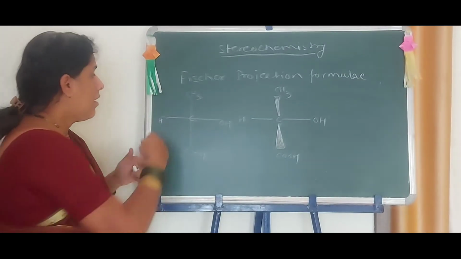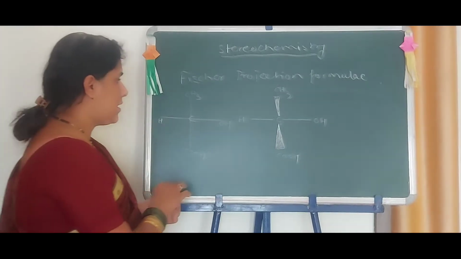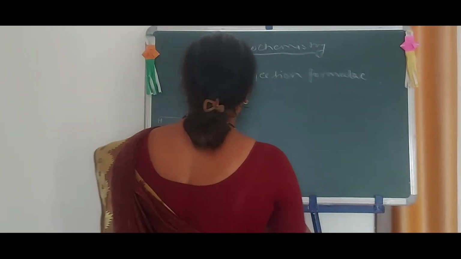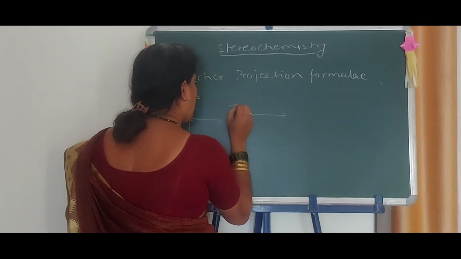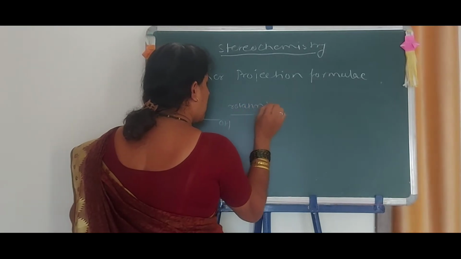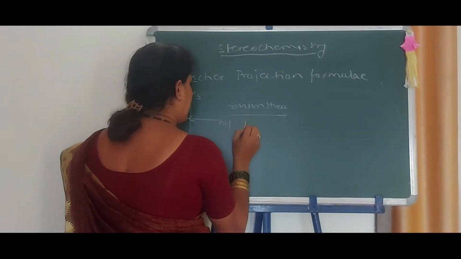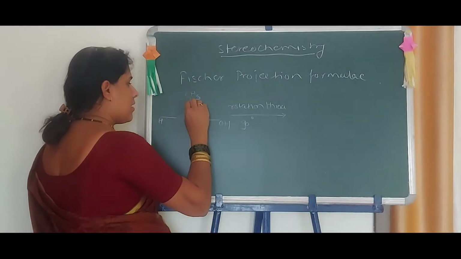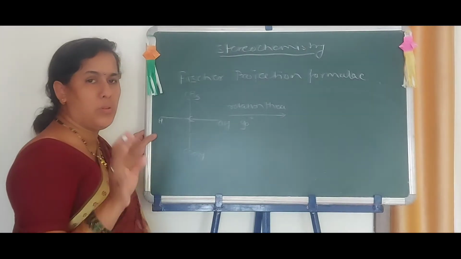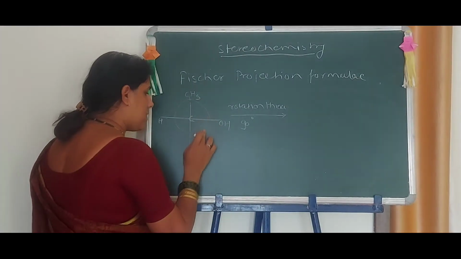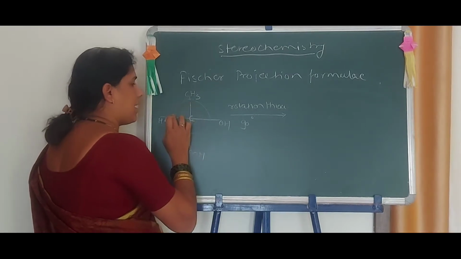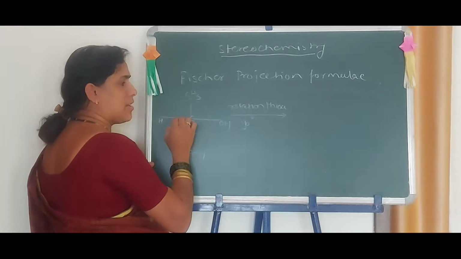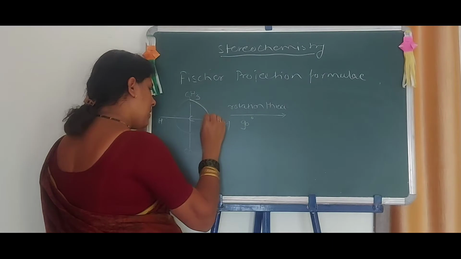After rotation of these groups, what happens? See here, the next point is rotation. Rotation through 90 degrees. Okay, rotation through which degrees? 90 degrees. The total angle is how much? That is equal to 360. This is about 90, this is about 90, this is about 90, this is about 90. 90, 180, this angle corresponds to 180, 270 and here 360. You have to rotate it like this.